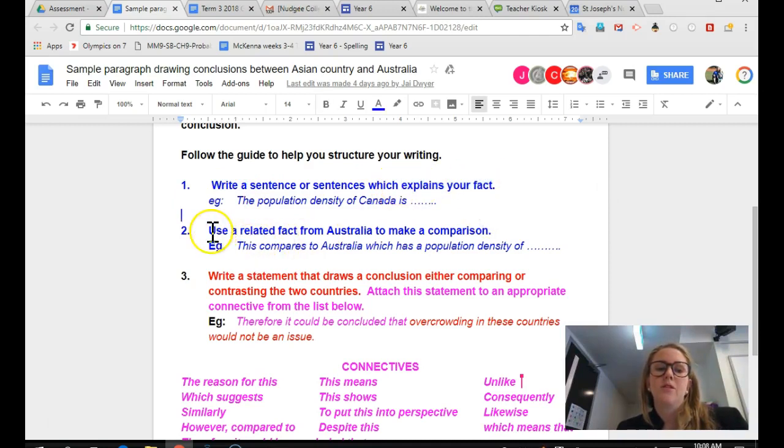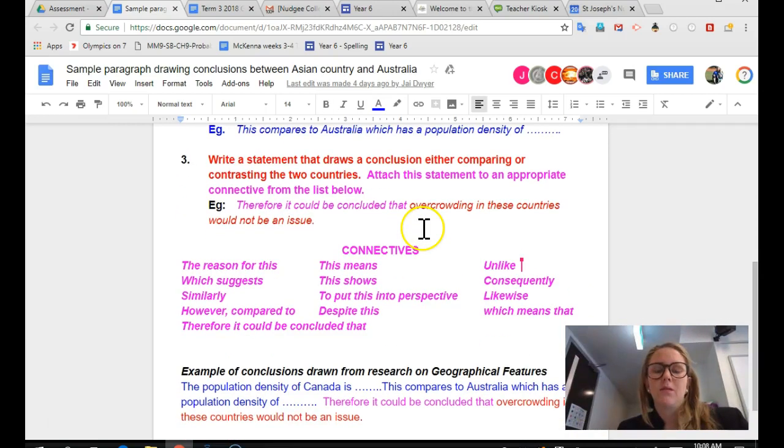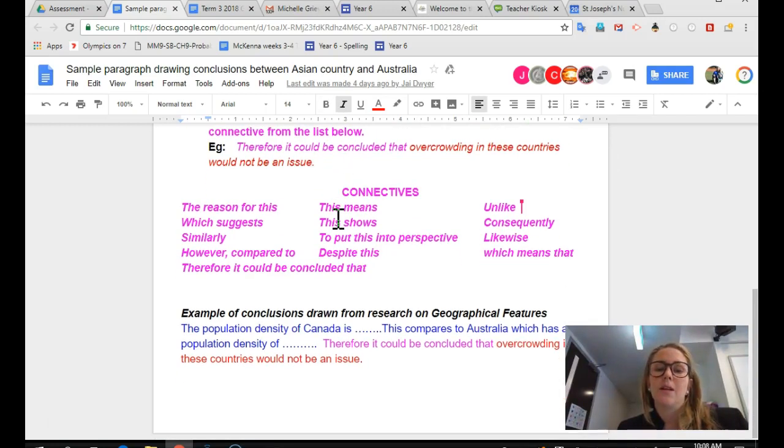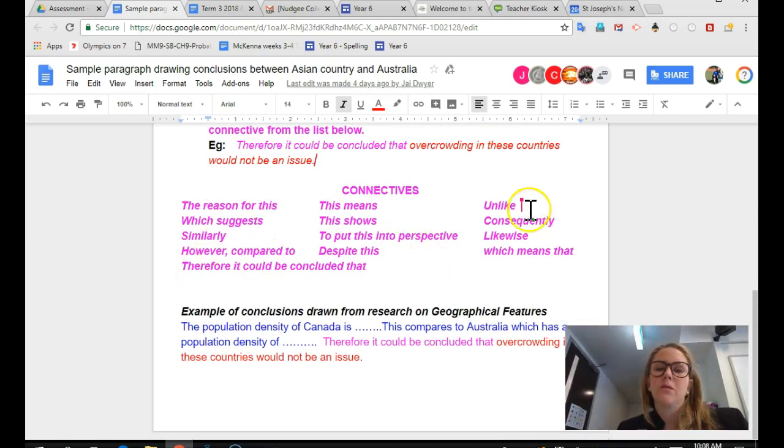The next one is use a related fact from Australia to make a comparison. So you need to know the same fact from Australia, essentially, which you will research, and then write a statement that draws a conclusion between the two countries based on the one fact. Alrighty, so let's have an example, and there's some connective sentence beginnings too, which are a great